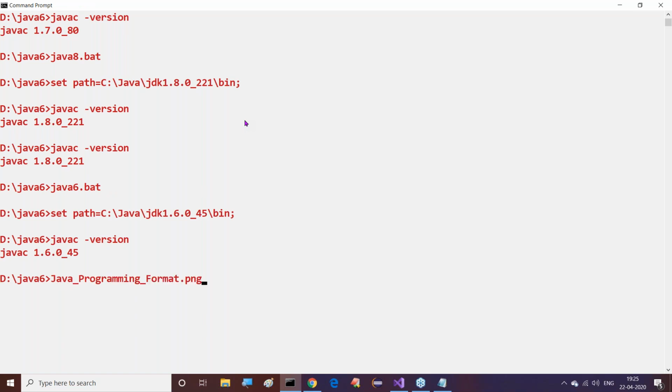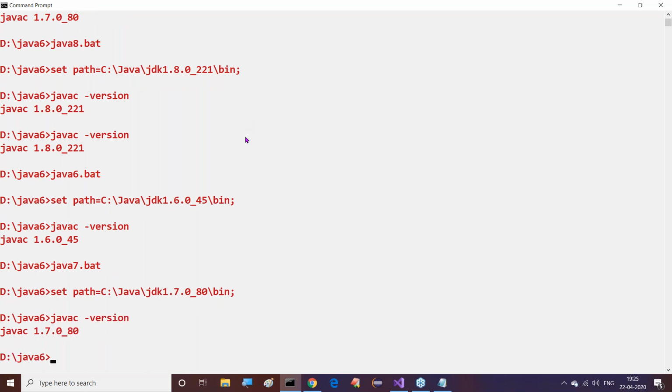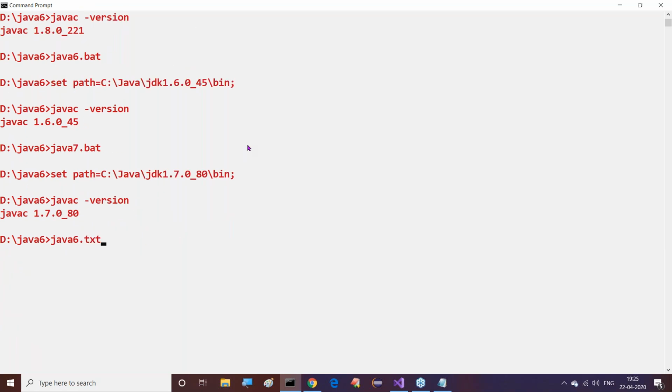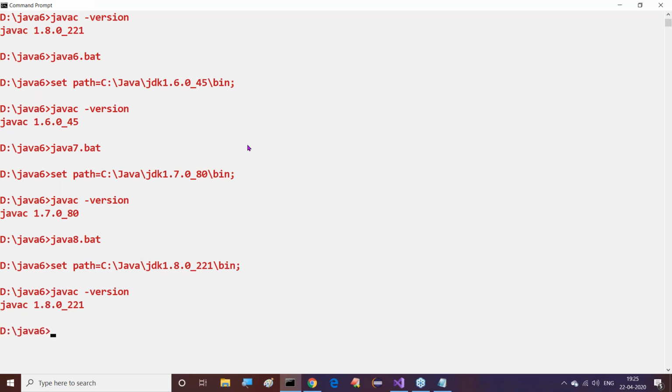Next, Java 7.bat, if you type it now, we get the Java 7 version. Java 8.bat, if you type it now, we get the Java 8 version. So from one version to another, you are able to navigate easily from one version of Java to another version of Java.